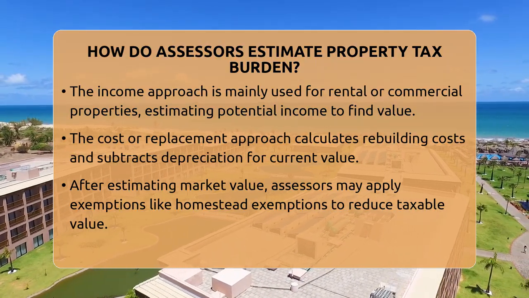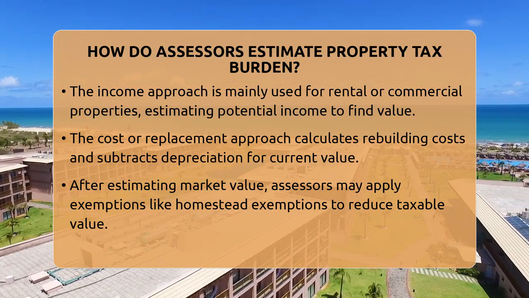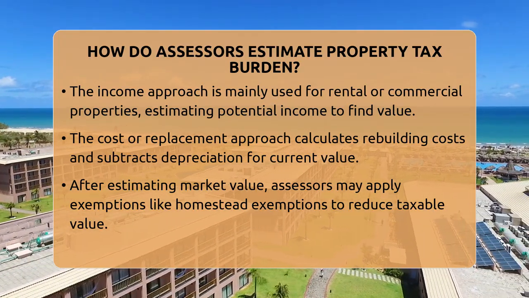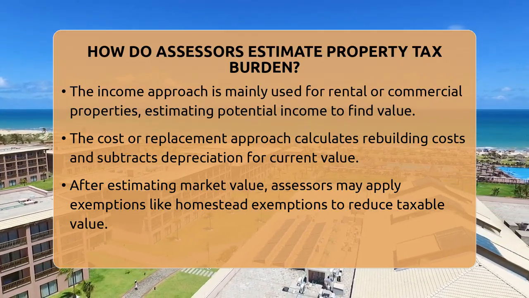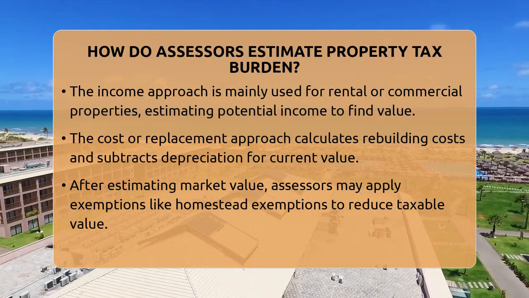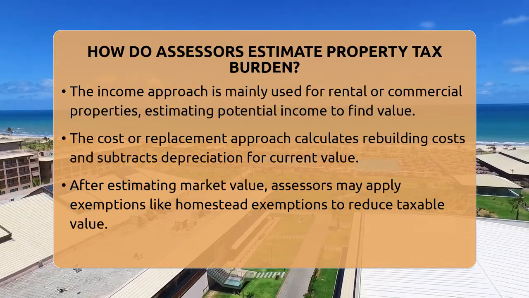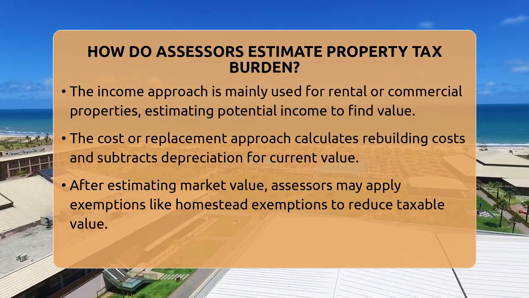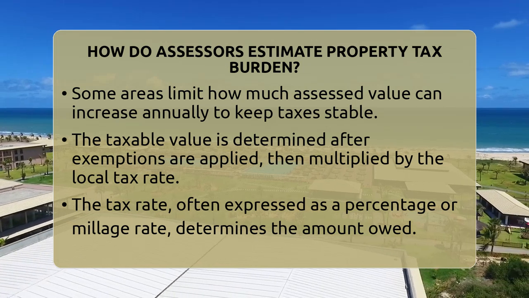Once they have the estimated market value, they may apply exemptions or deductions. For example, homeowners who qualify for a homestead exemption might have a portion of their property value excluded from taxation. Some areas also limit how much the assessed value can increase each year, which helps keep taxes fair and predictable. After adjusting for exemptions, assessors determine the taxable value.